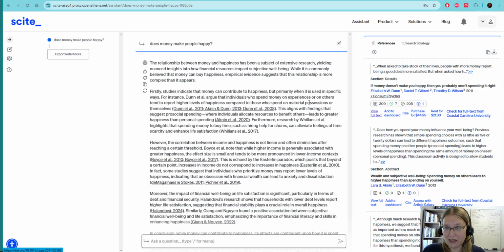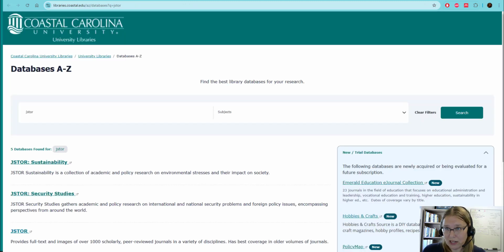So I think SCITE is very interesting. It's really good for science topics. It's not great for other things. So I'm going to show you another tool that you might want to try. If we go back to the databases A to Z list, this is actually a beta test of some artificial intelligence that is incorporated into the JSTOR database.